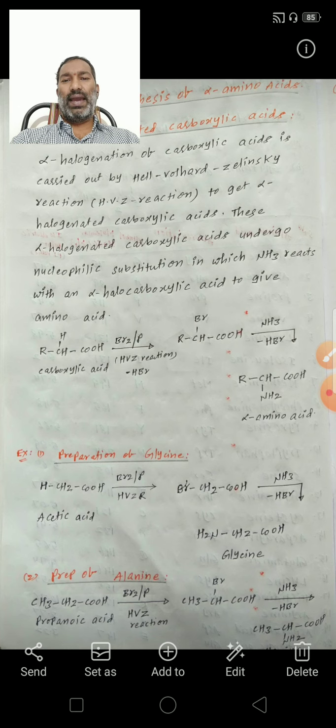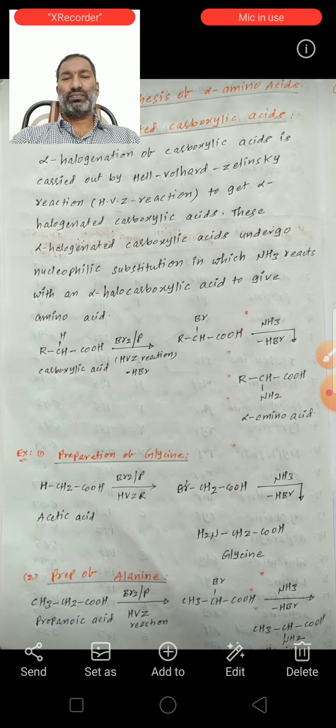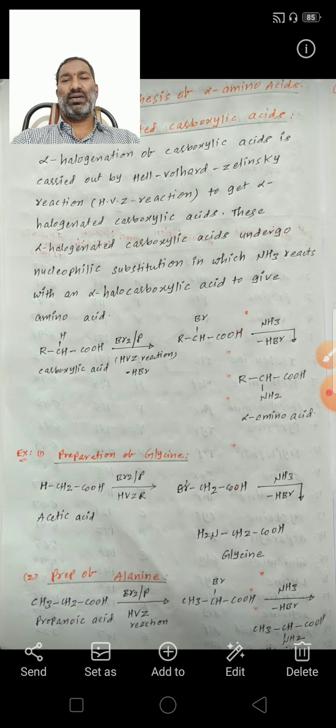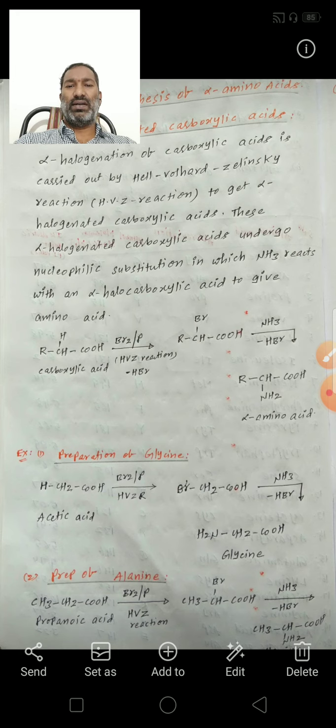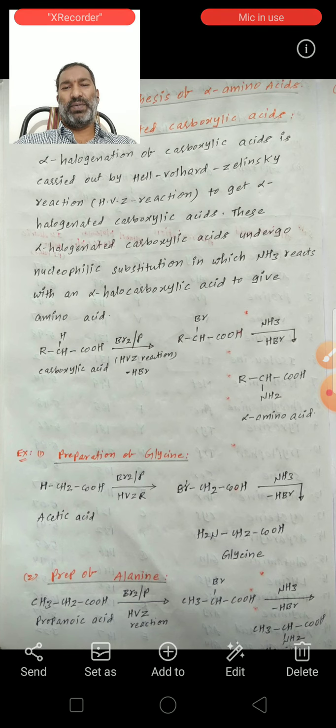These alpha halogenated carboxylic acids undergo nucleophilic substitution in which ammonia reacts with an alpha halocarboxylic acid to give amino acids. First, generally carboxylic acids undergo the HVZ reaction with bromine and red phosphorus. Then alpha bromo carboxylic acid will form.